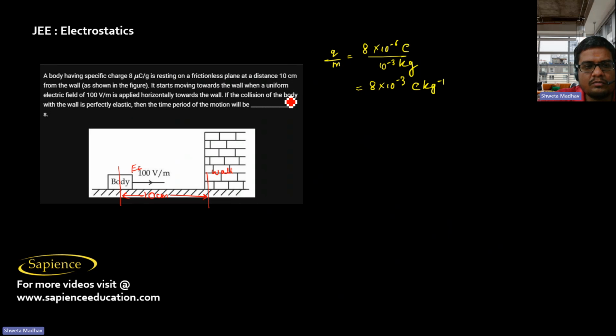If the collision of the body with the wall is perfectly elastic, then the time period of the oscillation will be what? So it will perform oscillation. First it will collide and then again it will come back and then again it will collide like this.